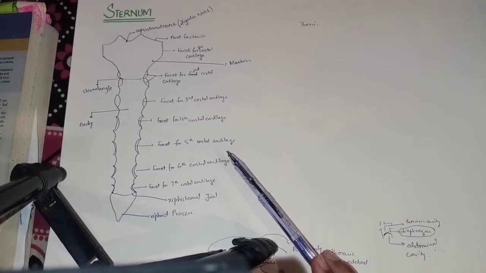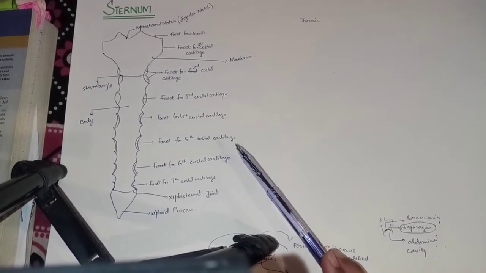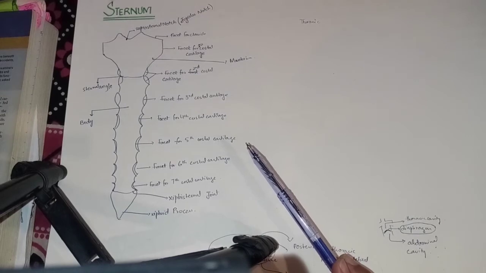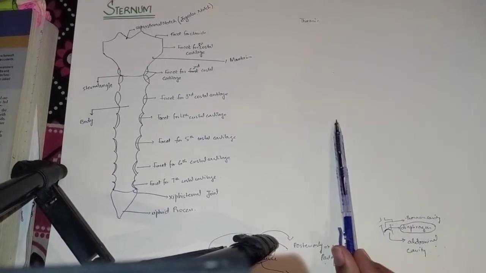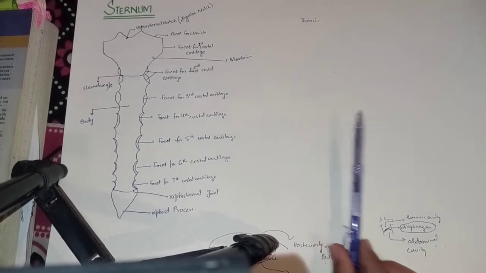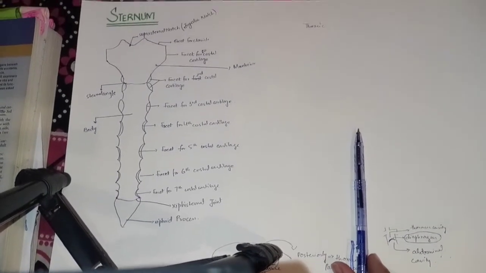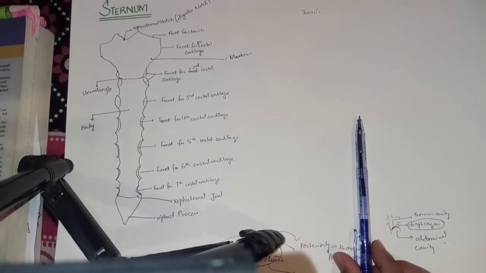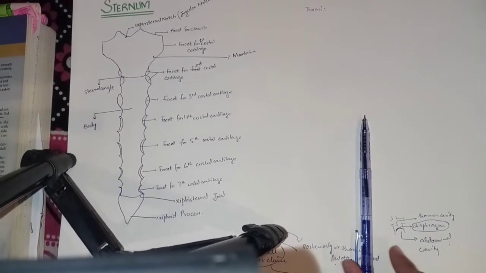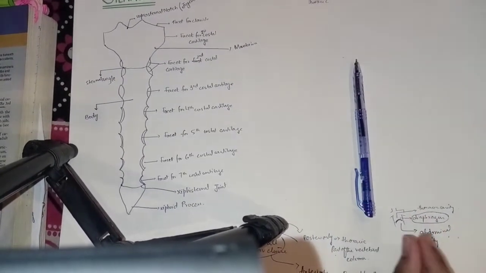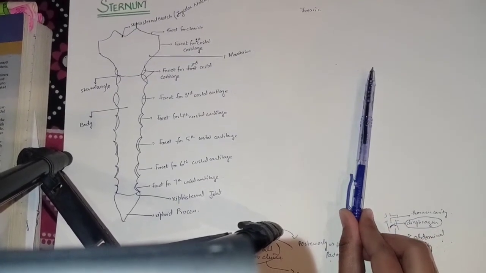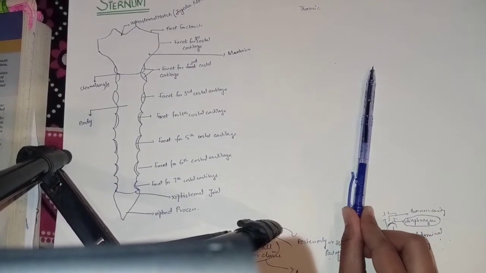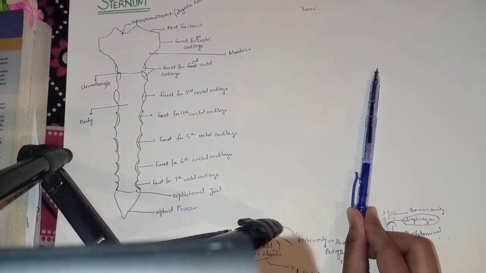When we talk about the sternum, it lies in the midline of the anterior chest wall. Like this is the anterior chest wall, and this is the midline. In the midline of the anterior chest wall, the sternum is present.